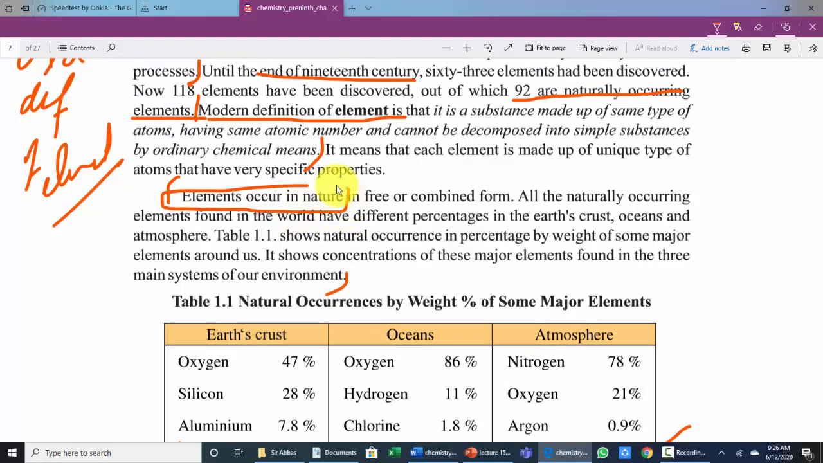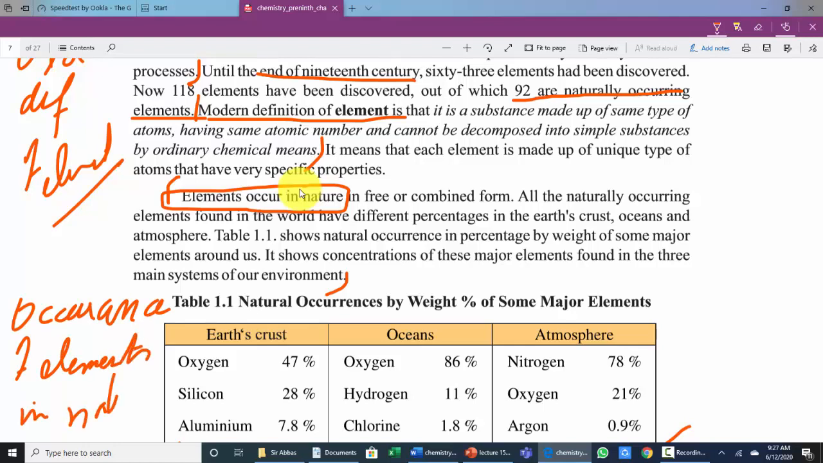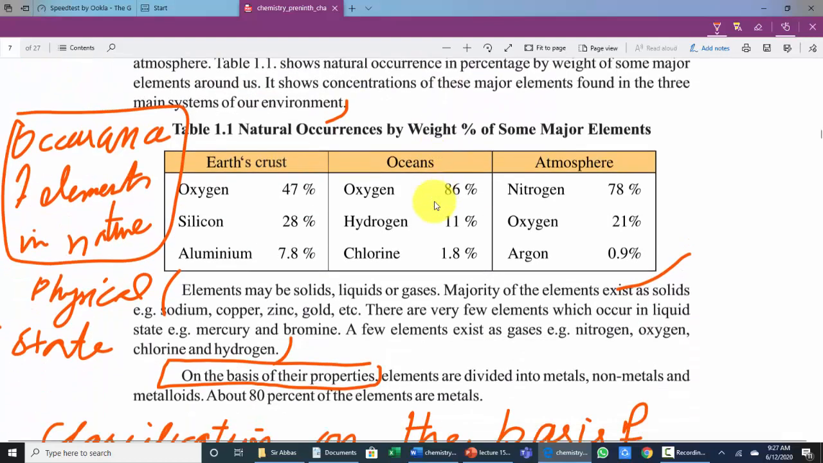इसकी हेडिंग आपने देनी है जी, occurrence of elements in nature. Occurrence of element in nature.